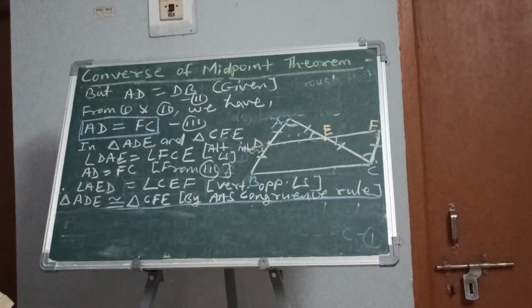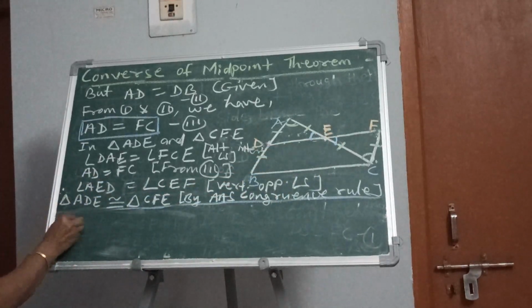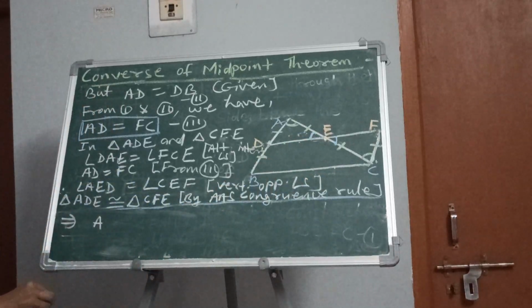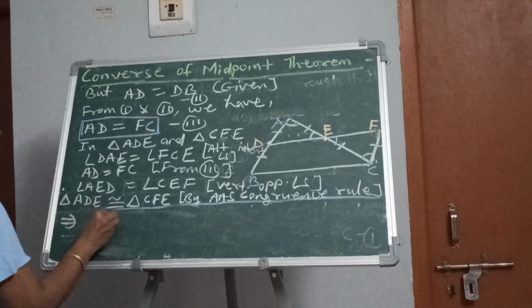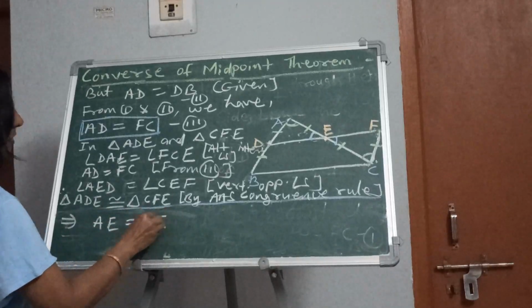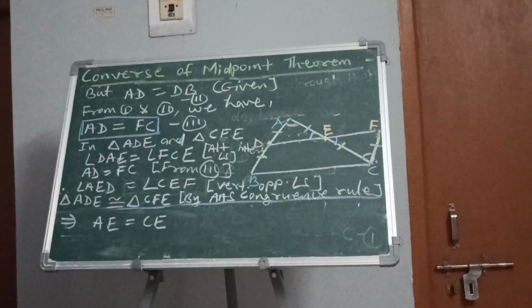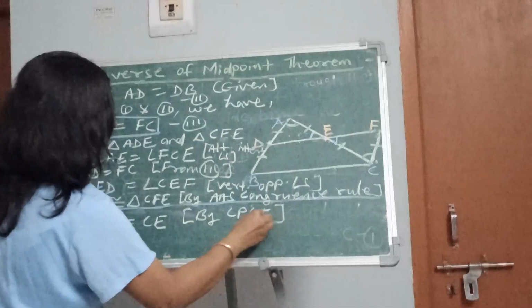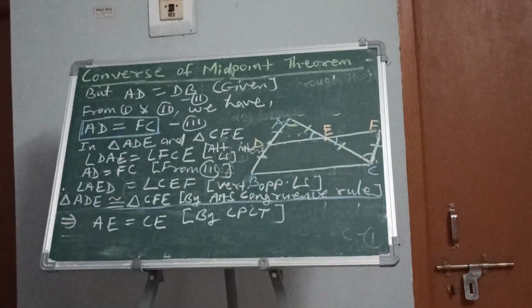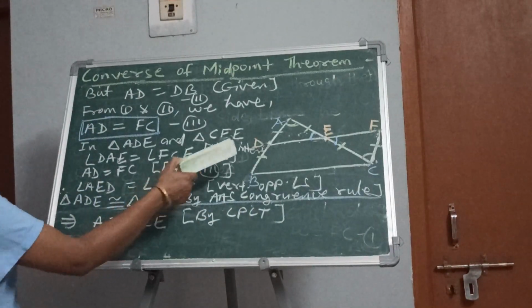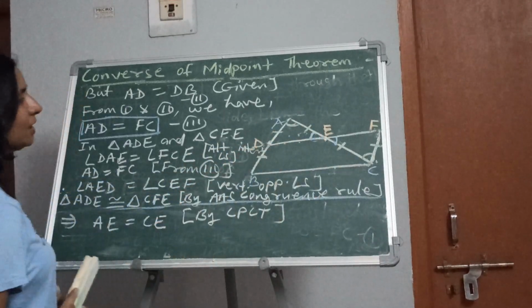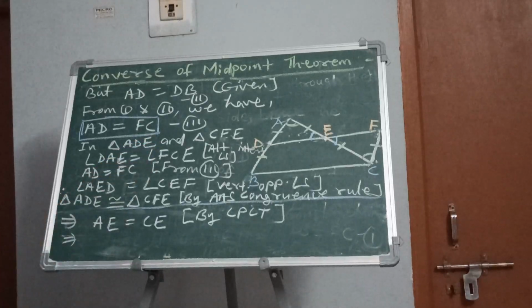So, if this triangle is congruent to this triangle, then what would happen? From here we can say AE is equal to EC. Can't we say? AE is equal to CE, by which? By CPCT, means corresponding parts of congruent triangles, right? And this is the thing which you have to prove. If AE is equal to EC, it means what? E is the midpoint of AC.